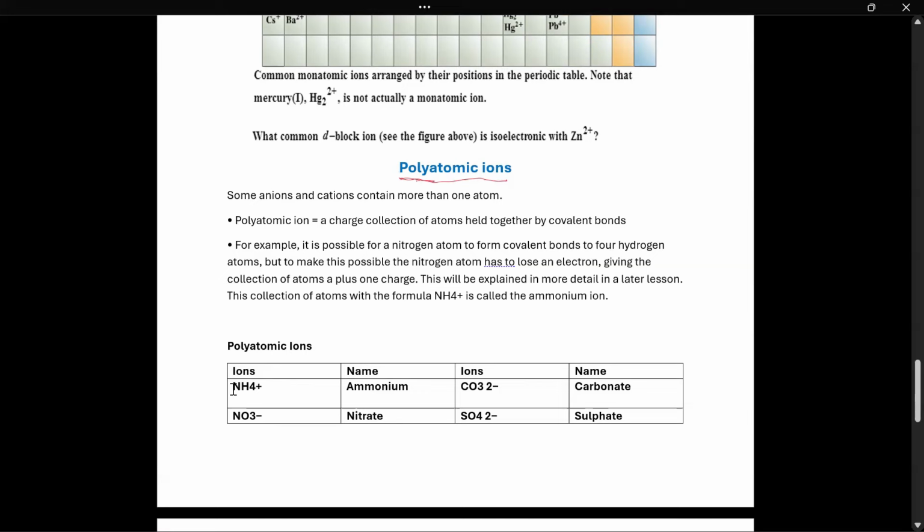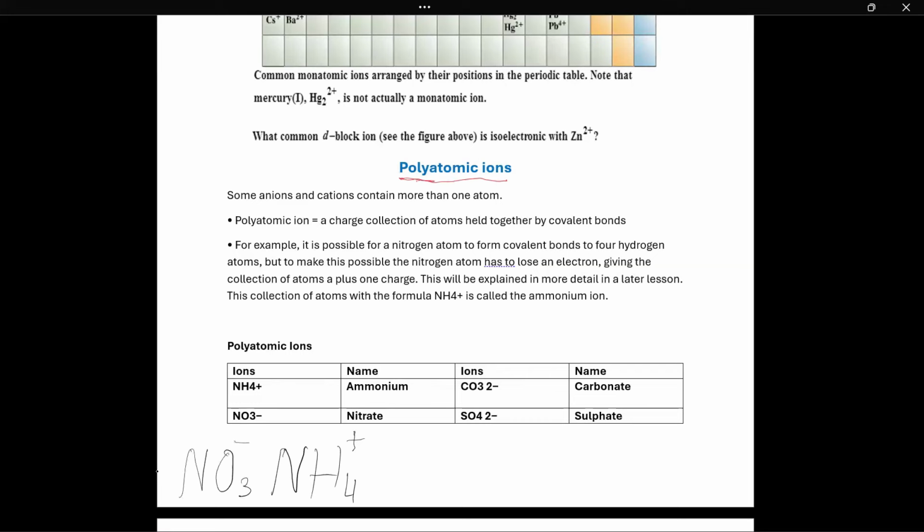Okay, first one, NH4. See there, it is made up of nitrogen and hydrogen, more than one. So it's polyatomic. Its name is ammonium. We will not call it nitrogen, we will not call it hydrogen now. Their new name is ammonium. NO3, nitrogen and oxygen. We call it nitrate. And remember one thing: this number is the number of atoms, but the charge is on the top, like a superscript. In NO3, this 3 is the number of oxygens, with a minus charge.